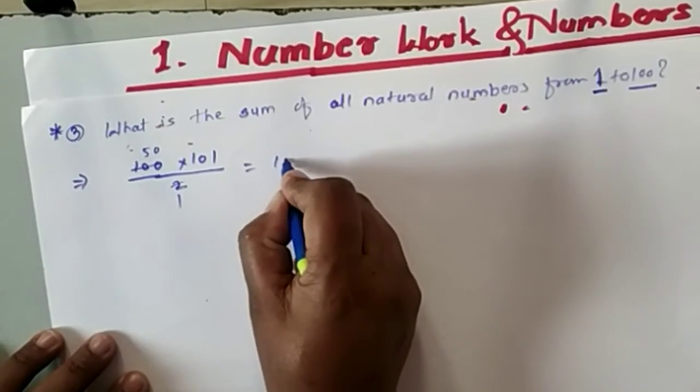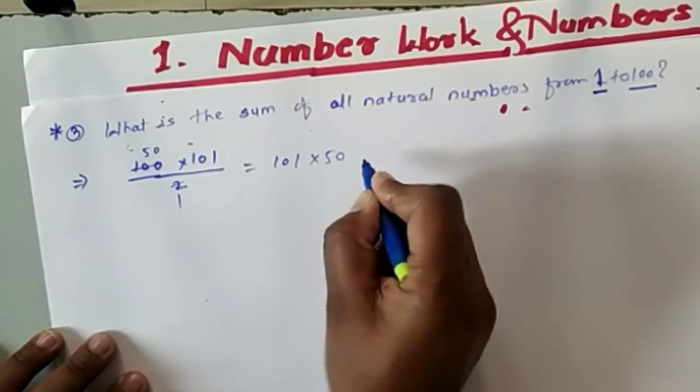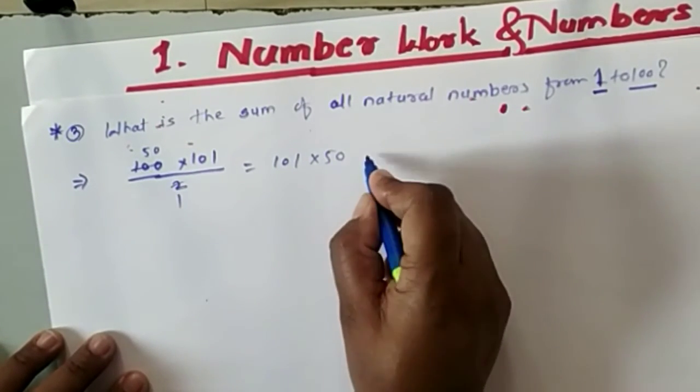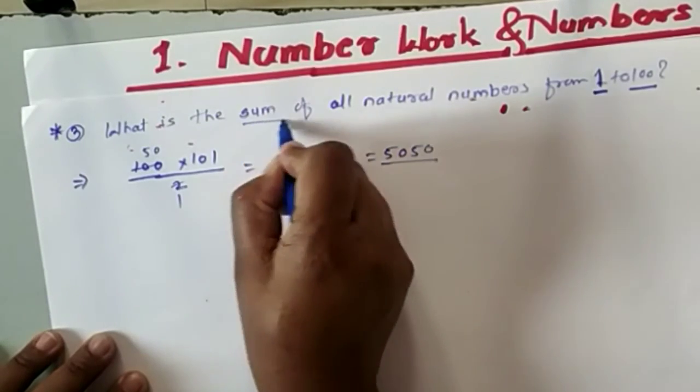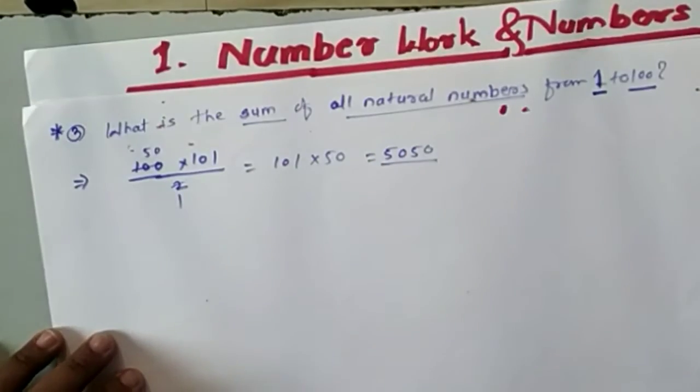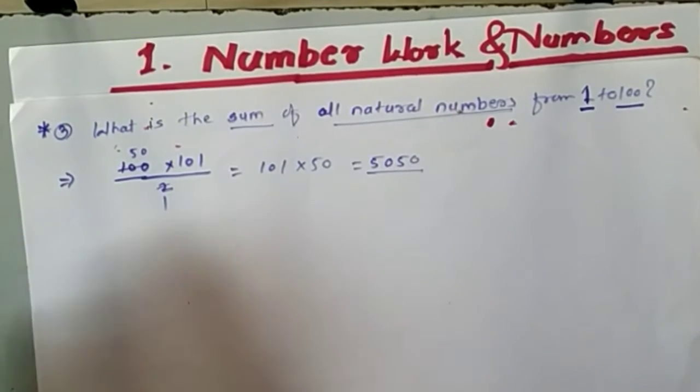If you multiply 101 by 50, you will get the answer, that is 5050, the sum of all natural numbers from 1 to 100. So in this way we have to use the trick.